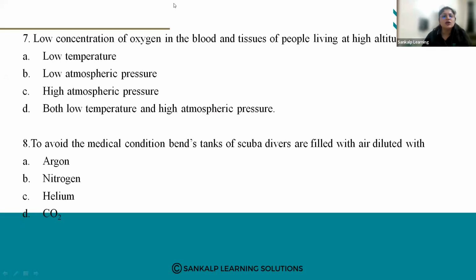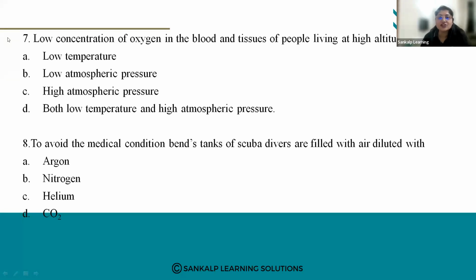When you go to the mountains, how do you feel? Will the supply of oxygen be the same? So what will affect it? Let's see the options first. A, low temperature. B, low atmospheric pressure. C, high atmospheric pressure. D, both low temperature and high atmospheric pressure.